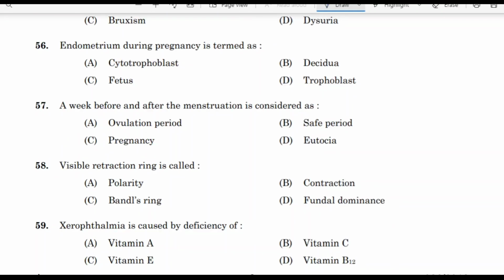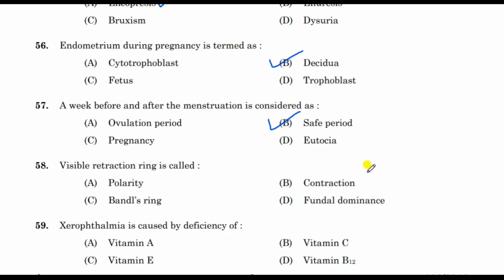Next question. Endometrium during pregnancy is termed as. Correct answer is decidua. Endometrium during pregnancy is termed as decidua. Next question. A week before and after the menstruation is considered as. Correct answer is safe period. A week before and after the menstruation is considered as safe period.